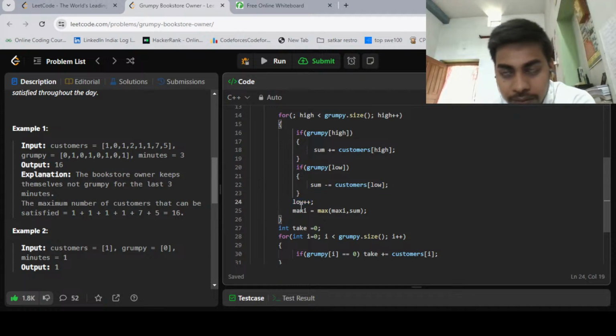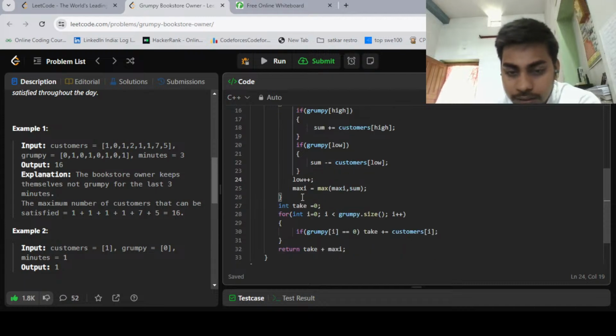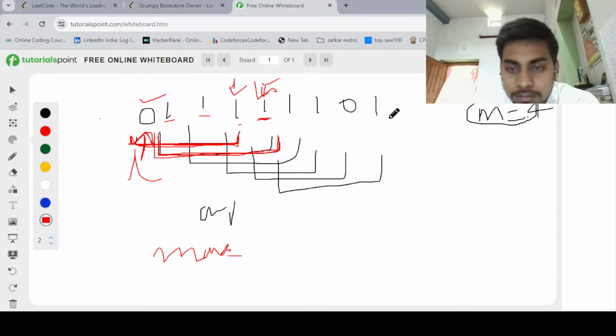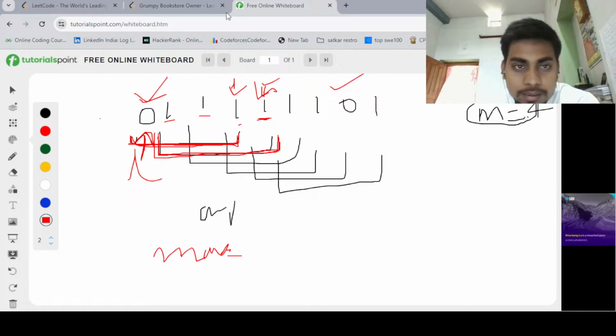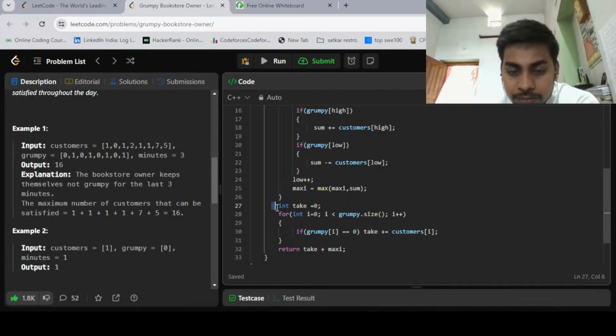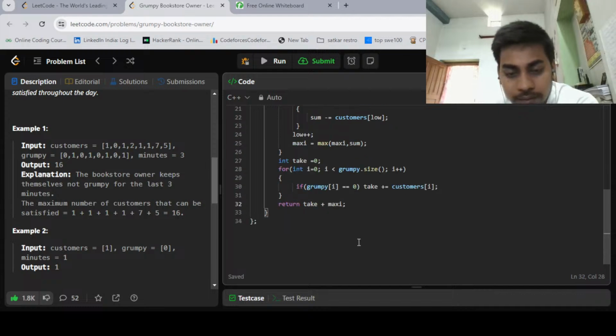And after that, when we select the window, every time we check the maximum, and whatever we have as maximum, we update it. And lastly, when we get the maximum, we add all the elements that are at 0, meaning the times when the shopkeeper is not angry. We take all these, and lastly we add the maximum, and that will be our answer.